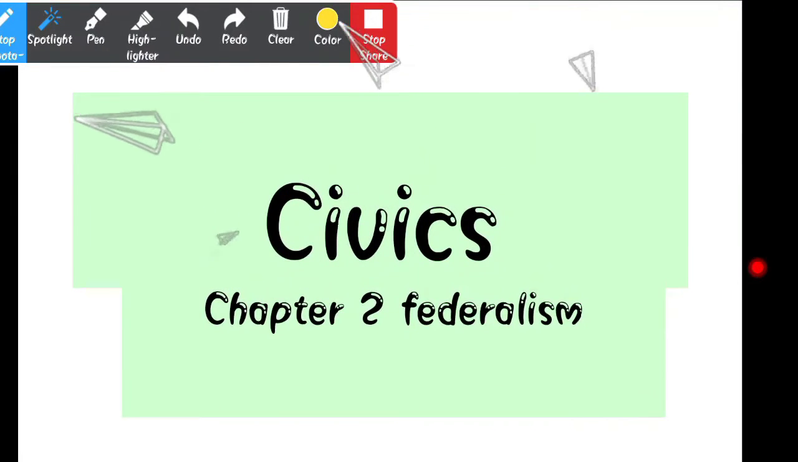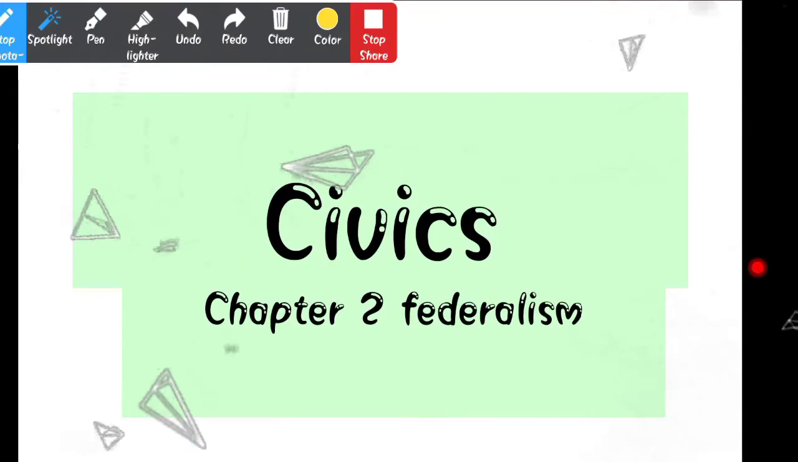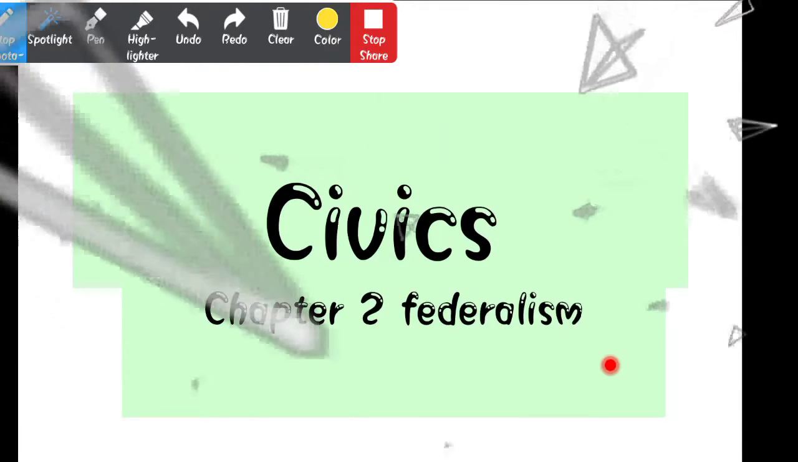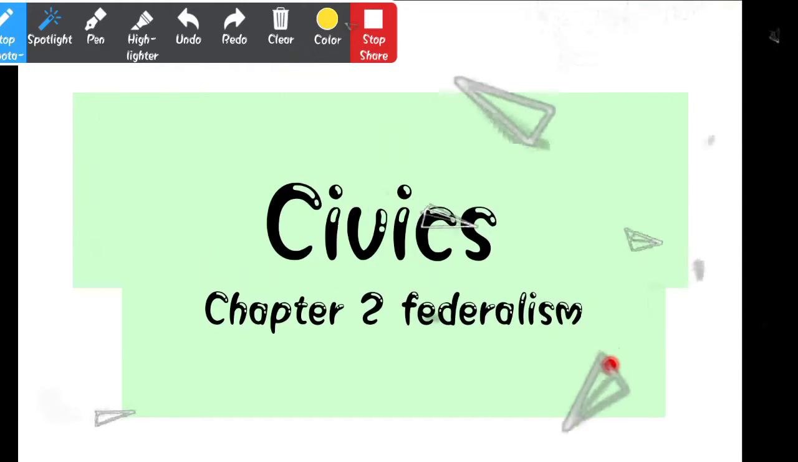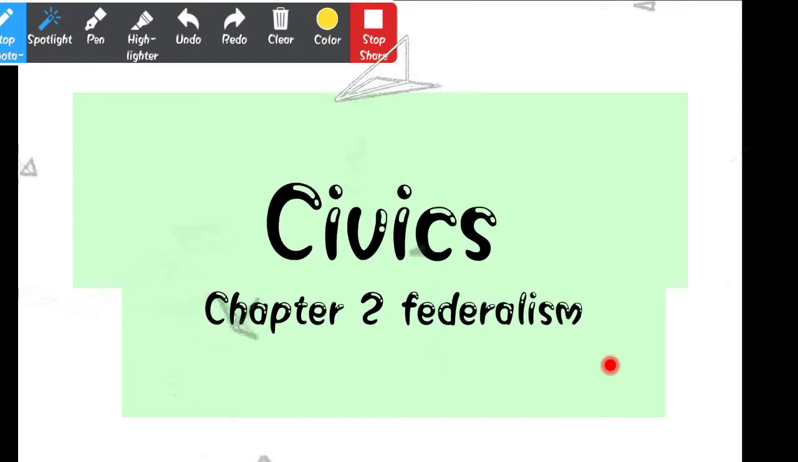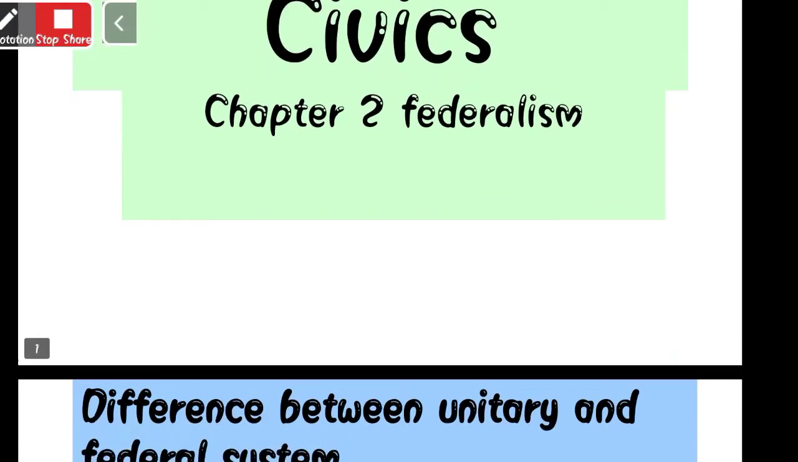Hello students, today we will be learning the civics chapter two, Federalism. We started the federalism topic, and you learned the definition and features of federalism in the last lecture. So here we will be covering the other topics of this chapter. Let's quickly see what the topics of this chapter are.